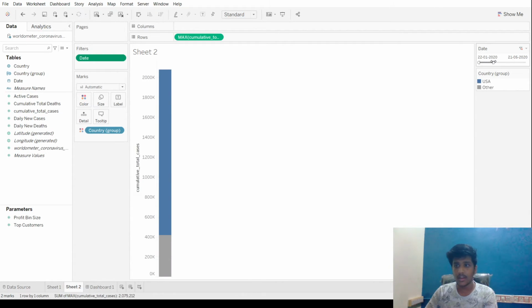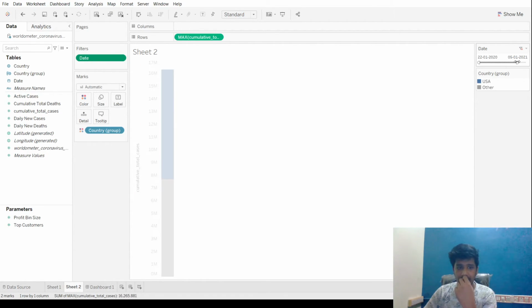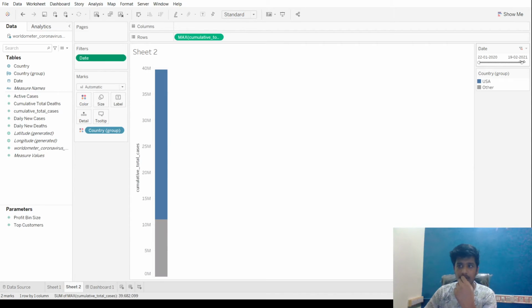We can see that by the time we reach about 20% of the timeline, the US was already dominating in COVID-19 cases, and after that the cases slowly decreased, and this is how it is right now. So this is how you group data and filter it and use it to show the different filters in a single data.